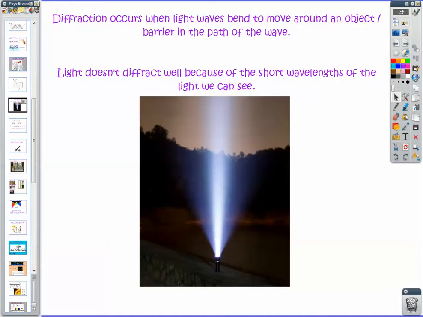Diffraction is the next interaction that we've learned about so far. And with light, it's just worth mentioning that light, because it has comparatively short wavelengths compared to most other waves, does not diffract very much. So that's what causes this cone shape, is the bending of the light around the barrier.